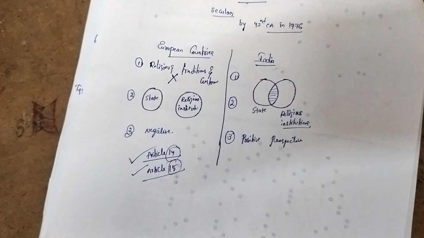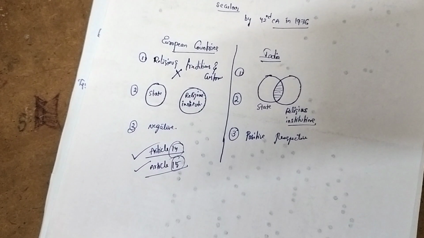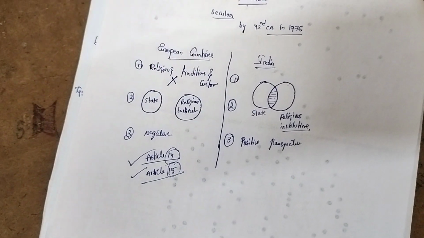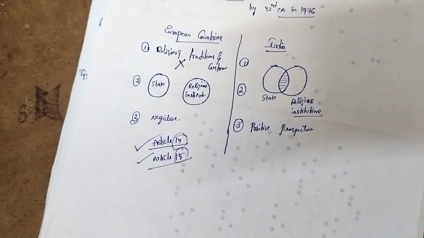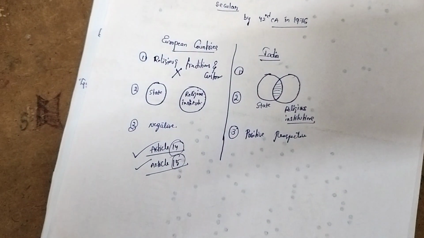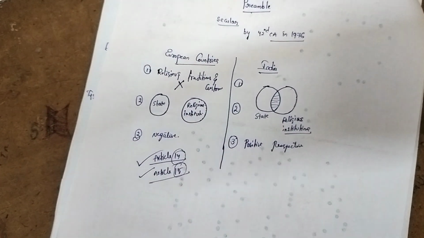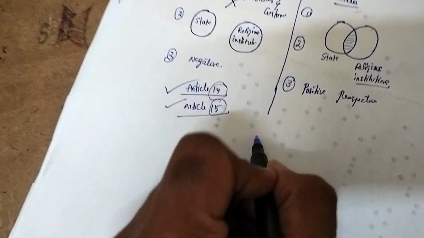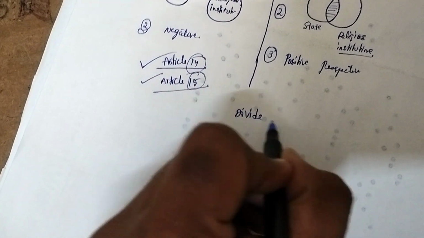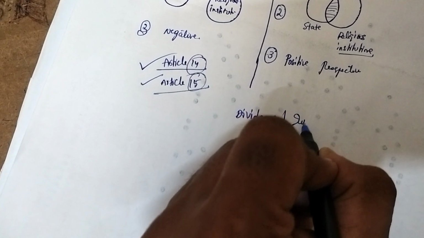But the political parties have used religion to win the elections and retain power, which has resulted in communalism. It started from British times only, when the Britishers opted for the divide and rule policy.